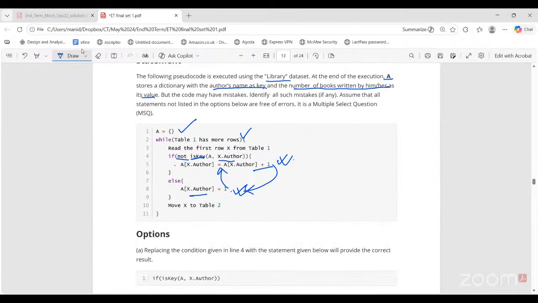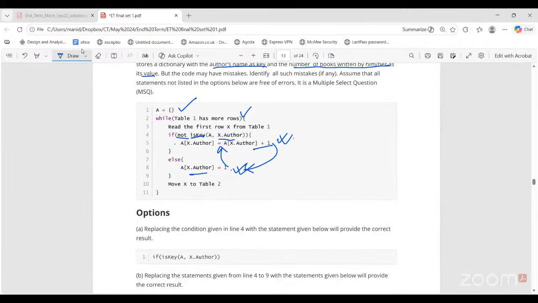The first option is saying replacing the condition given in line 4 with the statement given below will provide the correct result. If key A, comma, it's not author. Yes, this is also a solution. Here, if I remove this not, that is, if the author is already a key, then you add a frequency. If they are not a key, then you create the key value pair. This will also fix the code.